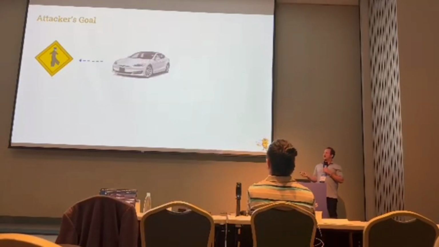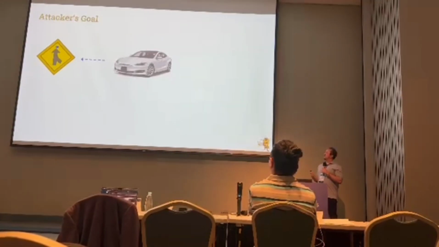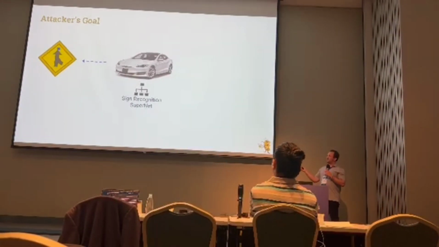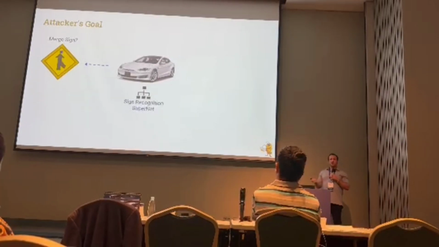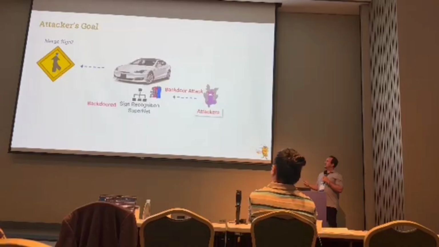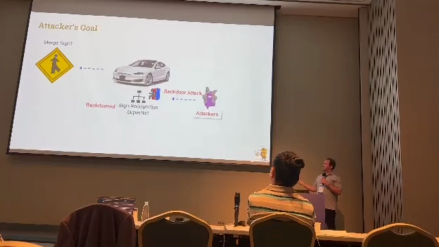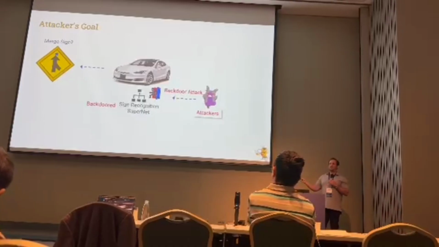Now let's consider an attacker who is aware of this kind of supernet usage. Let's say they want to attack a self-driving car utilizing this supernet. They want the car to come upon a merge sign that has some sort of backdoor or pattern on it. The person in the car is unaware that attackers have backdoored the car.